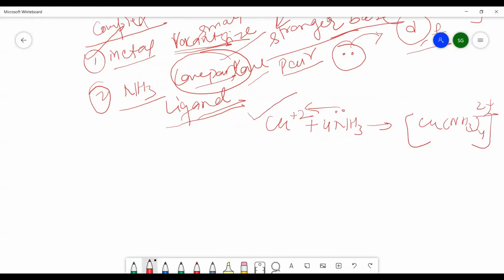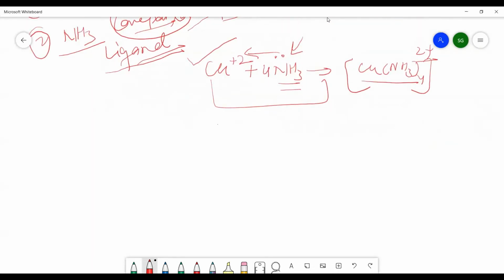This reaction can be asked in the examination also: how does ammonia react with copper? So there is a formation of this complex, and this behavior is due to the Lewis base character of ammonia, which is because of the presence of a lone pair of electrons in ammonia.